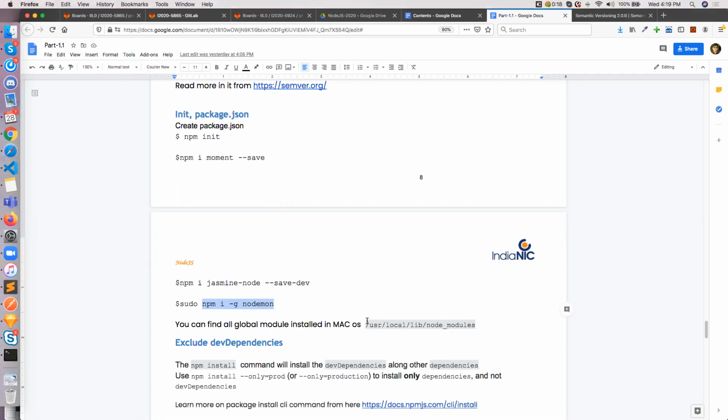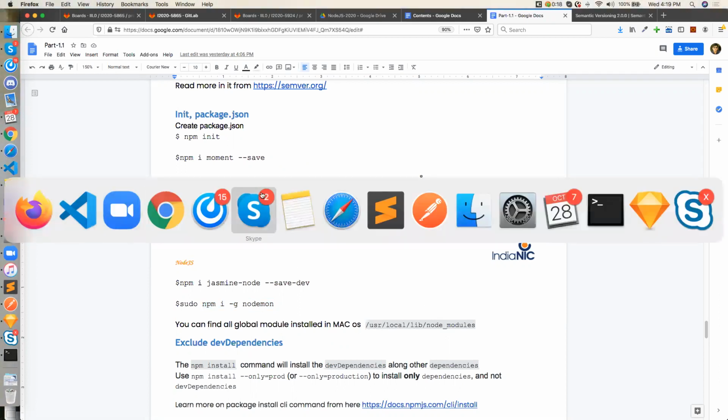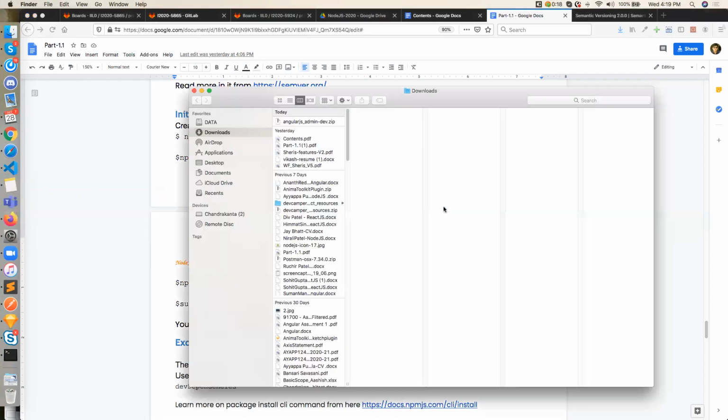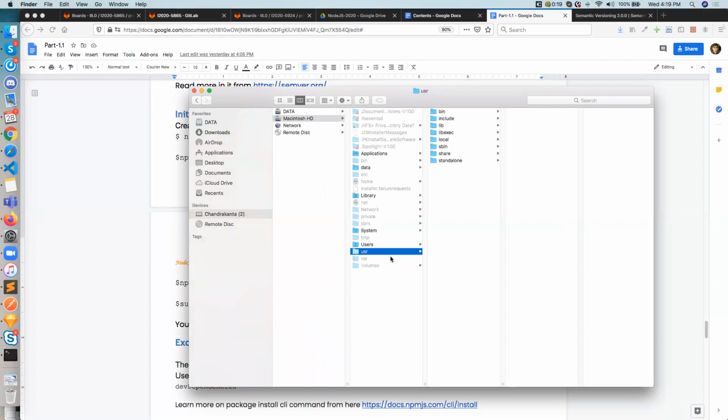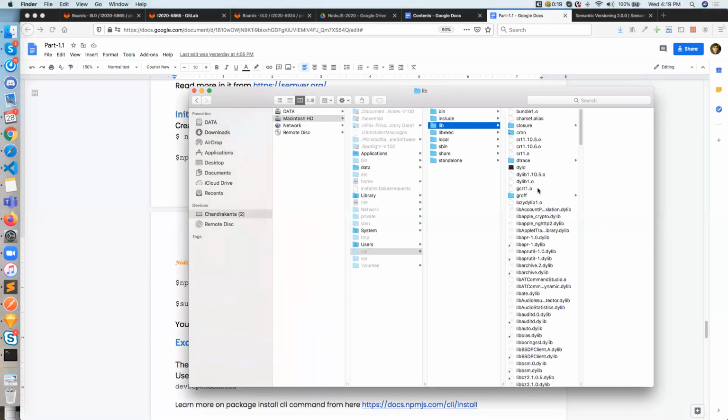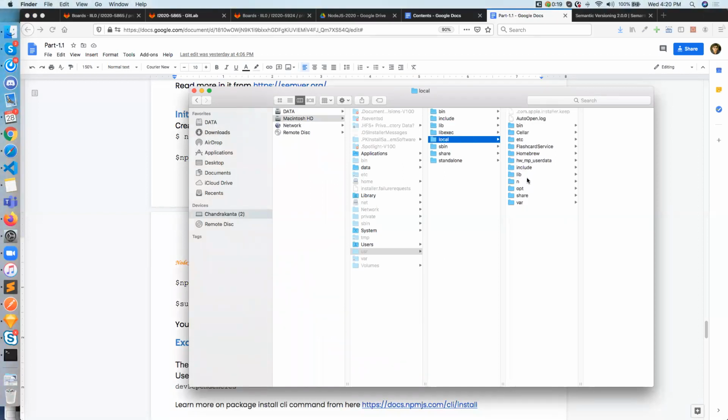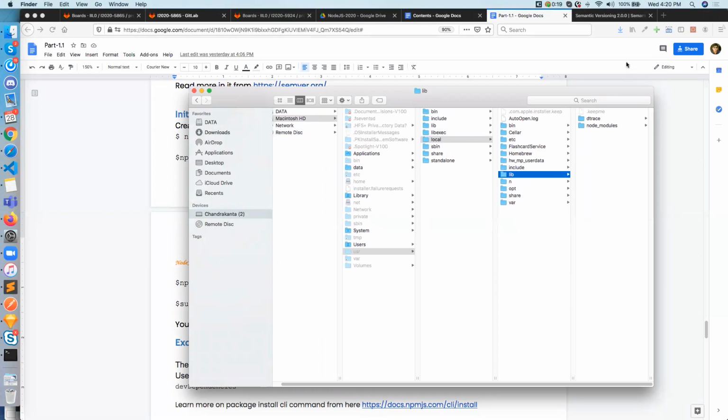So whenever you install it, do you know where your global files are stored? It will also be stored in node_modules, somewhere else, specially on Mac. It is inside usr, local, lib, and node_modules. I can show you in my Finder. Remember where it is stored, because sometimes you don't understand where it is stored. You can see Macintosh HD, then usr, then lib, then local, then lib. Then you can find all the modules over here.